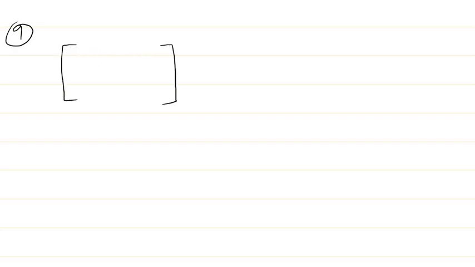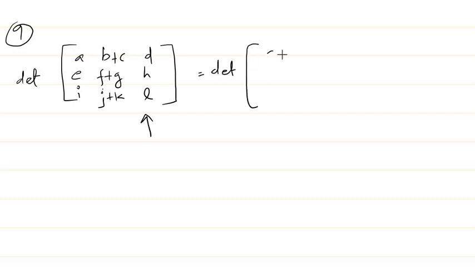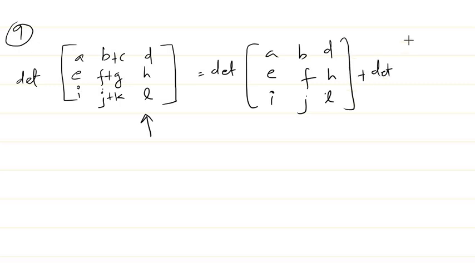First of all, I'll write an example: B plus C, D, E, F plus G, H, I, J plus K, L. If you want to find the determinant of this matrix, then it will be equal to the determinant of A, B, D, E, F, H, I, J, L plus the determinant of, you can see I've just taken these entries B, F and J here, and the remaining entries are the same.